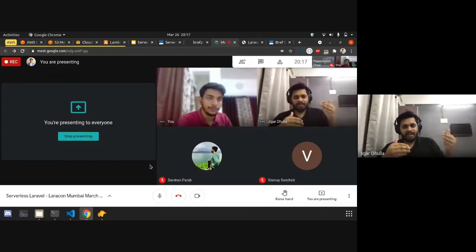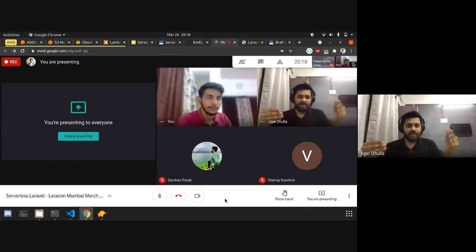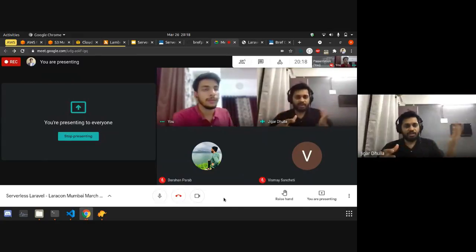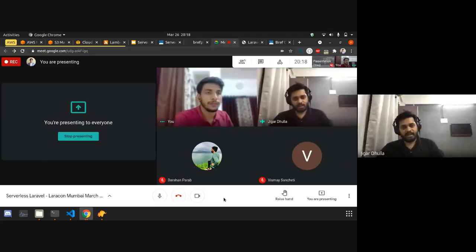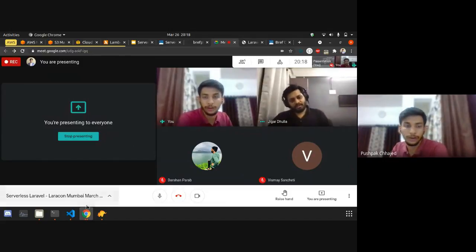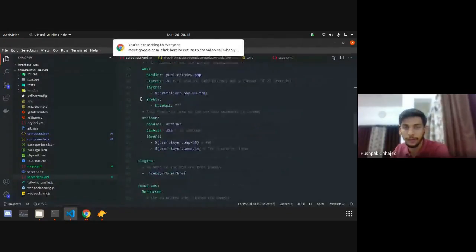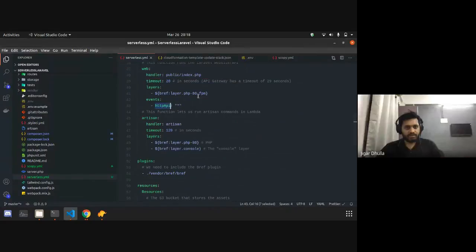But FPM is still not a front end, it still needs an HTTP layer. FPM will just parse the PHP language, but it can't act as a web server. So for that, an entry point is required, and the entry point is provided by the API gateway. If you are able to see on the screen, for that web function, we want that event to be HTTP API, right? Okay.